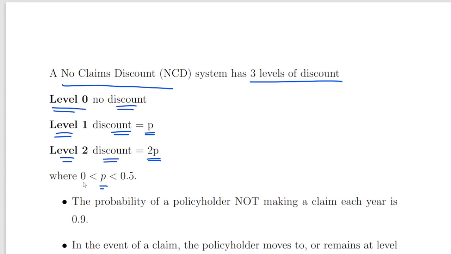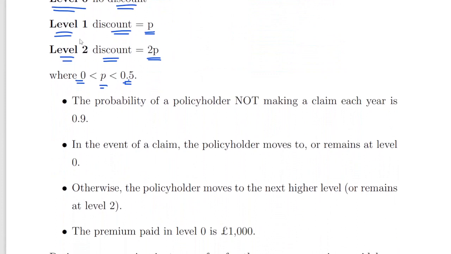Here, P is between 0 and 0.5, obviously, because if you have it as 2P, it cannot exceed 0.5. Otherwise, they're giving you money. So anyway, we have to have that basically.